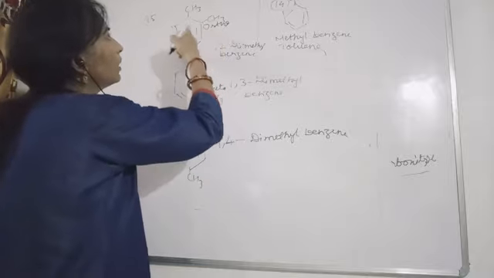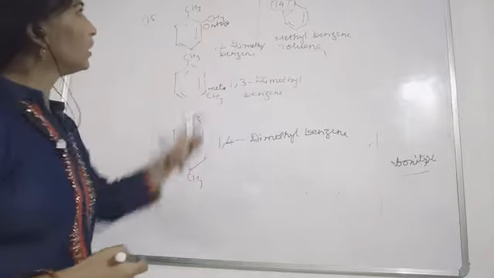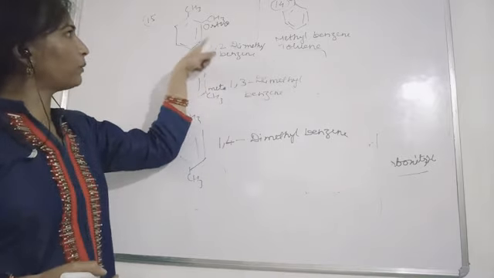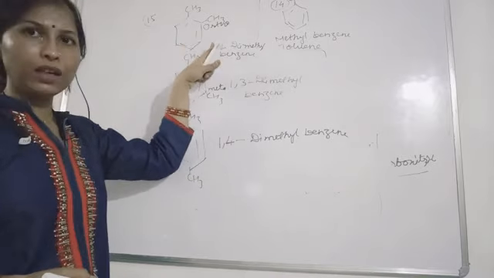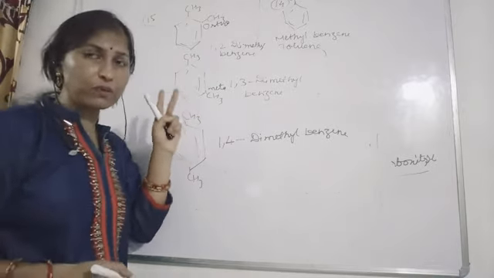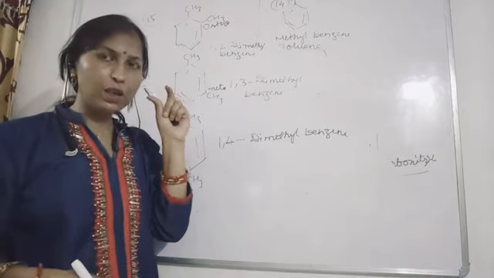So what will be the common name for them? Ortho dimethyl benzene means 1,2. Which positions does it represent? 1 and 2. The adjacent positions are represented by the word ortho.